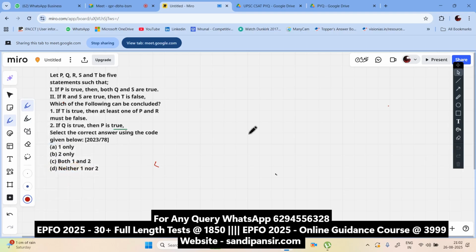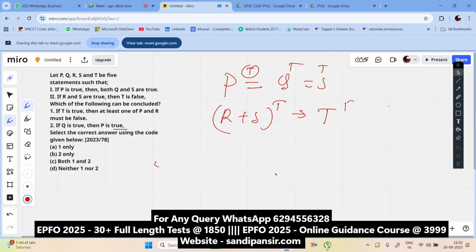Okay. So the thing is, there are five statements up there. If P is true, then both Q and R are true. That means P true, Q and R are both true. If R and A are true, that means T is false. Which of the following is concluded? If T is true, then at least one of P and R must be false. If Q is true, then P is false.